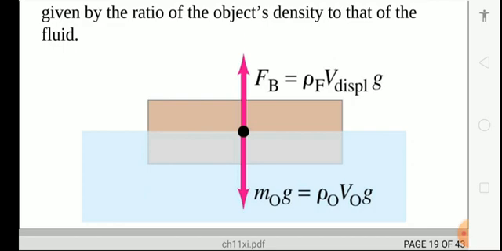Take the ratio and make the equation such that W is equal to Fb. You can equate this to make Fb equal to M0 g. The left-hand sides are the same, so you neglect that. Now take the right-hand side and simplify it, and you will get the ratio.